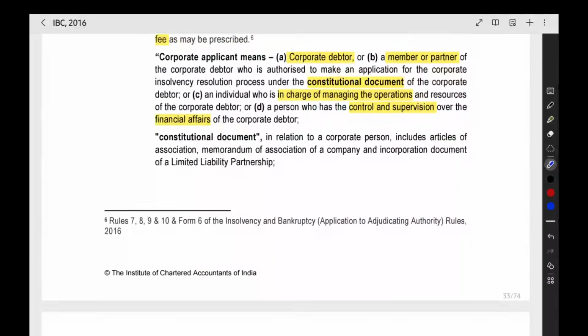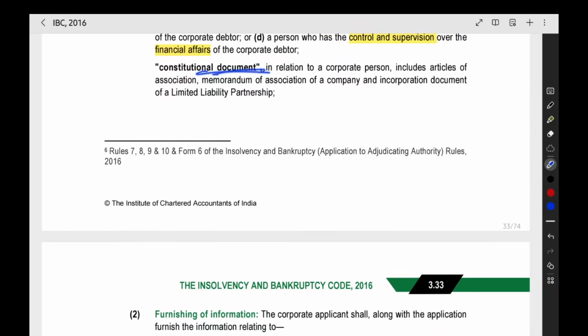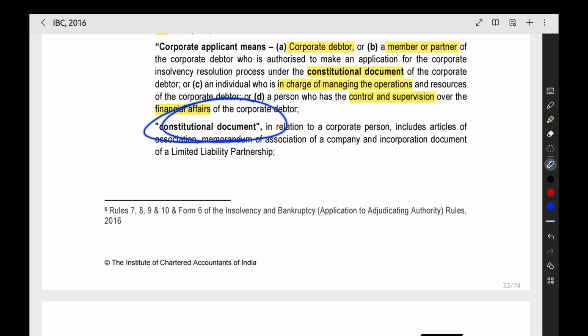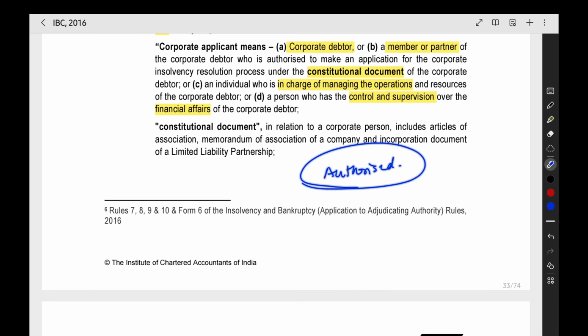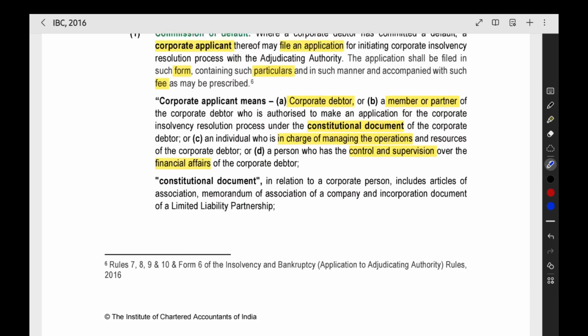And one more thing, in the constitutional document. Whether we have a company or an LLP, in the constitutional document of the organization, like articles of association or memorandum of association for a company, and the incorporation document for an LLP, there should be authorization to file the CIRP application.